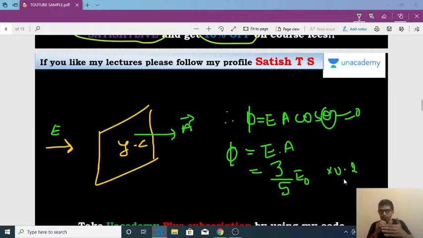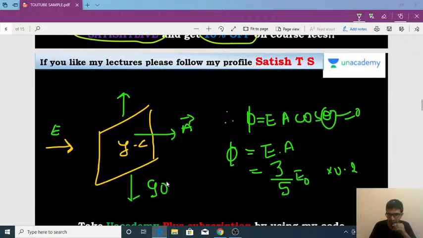You will not get flux on the other surfaces, because if you draw the area vector for the top surface or the bottom surface, the angle between electric field and area vector will be 90 degrees. So cos 90 will become 0 there. So you will not get any electric flux on the other surfaces.